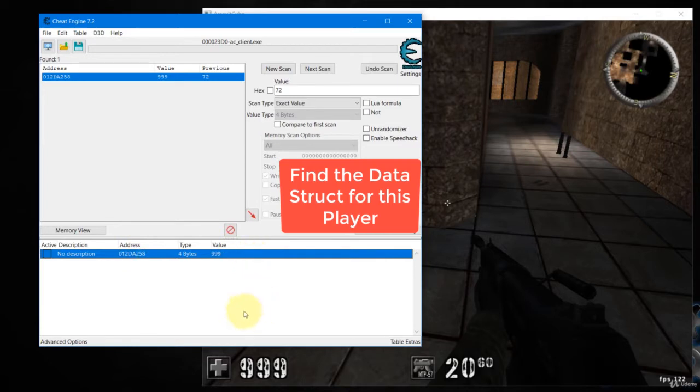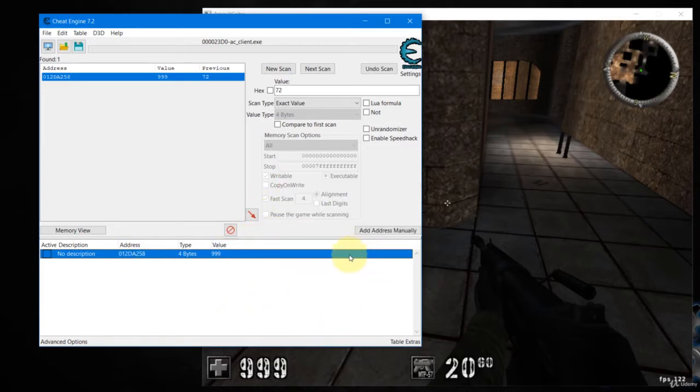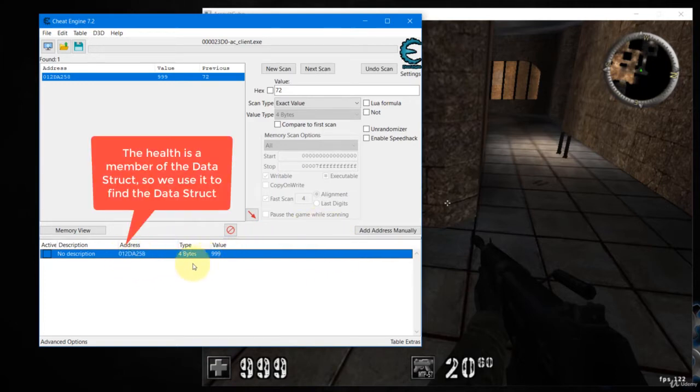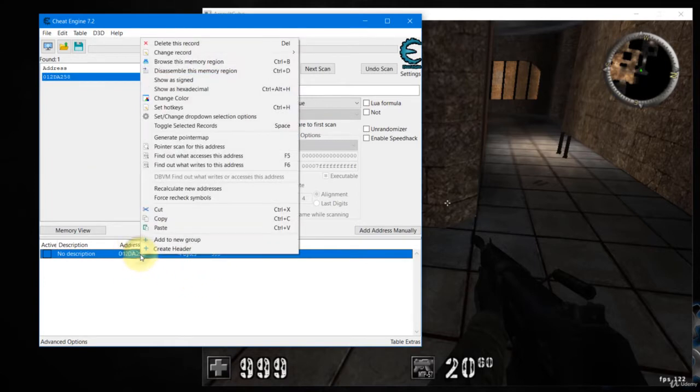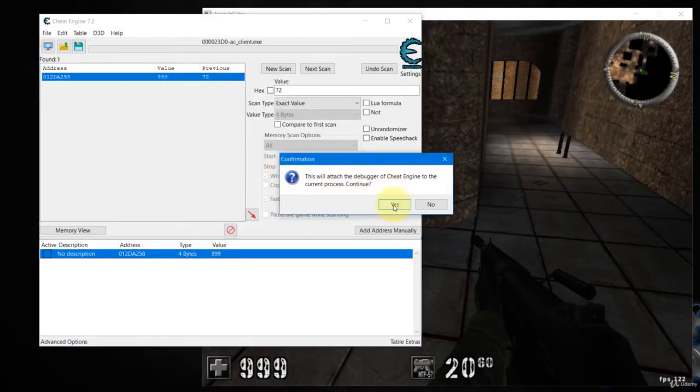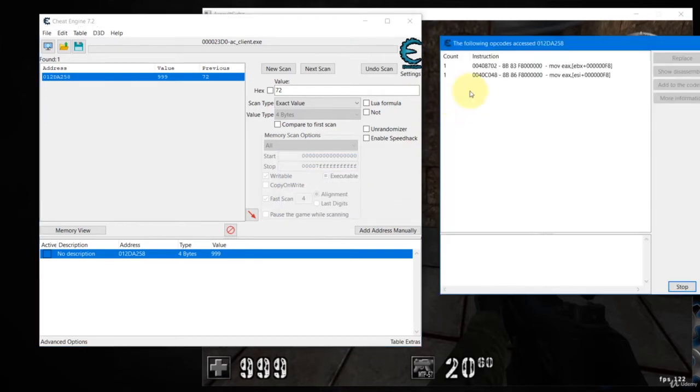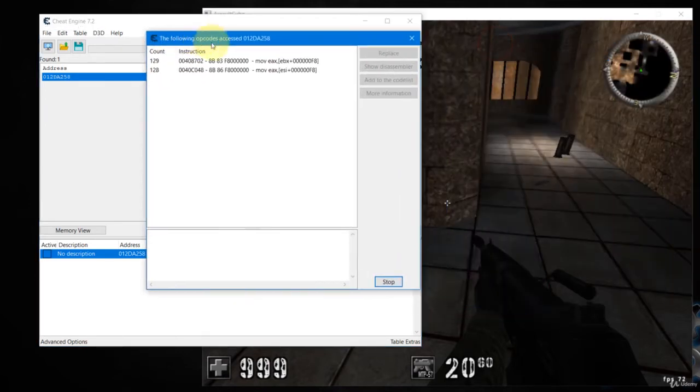So for finding the data structure for this player, we can find the offset to this health, to the ammo as well as the health. So what we do is we scan, right click and find out what writes to this address or what accesses this address. So click on this and this will attach the debugger. And now we go and try to get some damage.